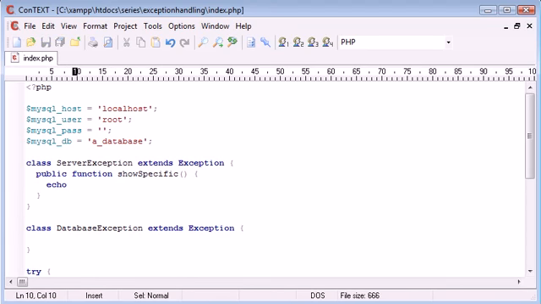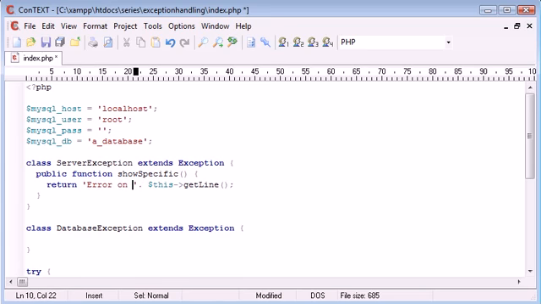What this is going to do is echo out, in fact no, it's going to return, and what we want to return is first of all the line number that we find the error on, and then the file itself that we're actually in, which is going to be index.php. So we want to return this. It's not a defined variable that I've defined anywhere, this just means this in general here, and we're going to say get line. Okay, get line. So we can make it look a bit more user friendly.